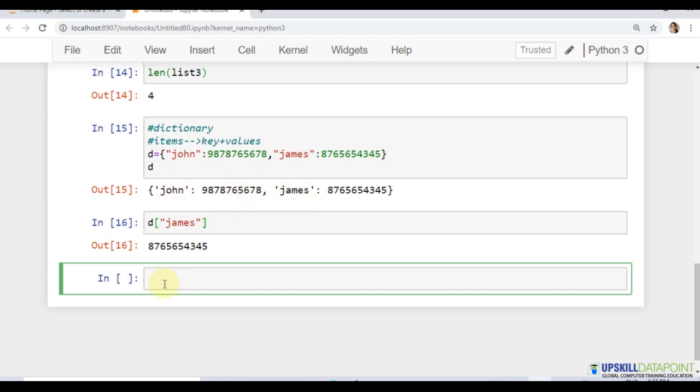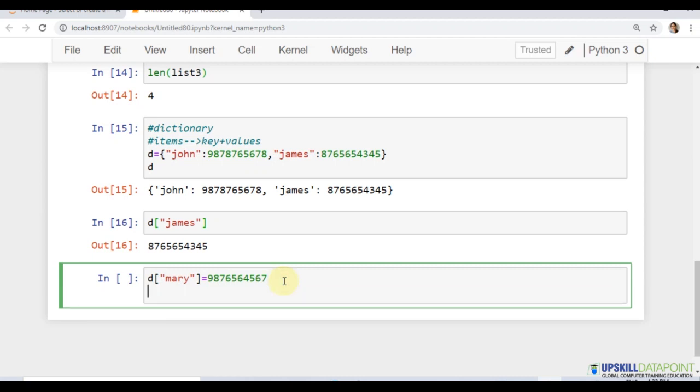It returns us the value, whereas in a list we were using index values like 0 and 1 and so on. The other difference is if we want to add a value inside a dictionary, say I want to add another person, Mary, and this is the number I have given.